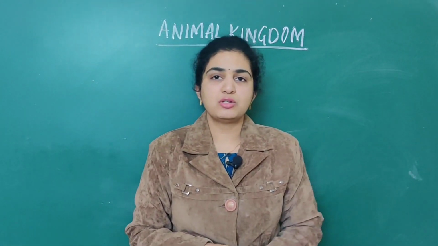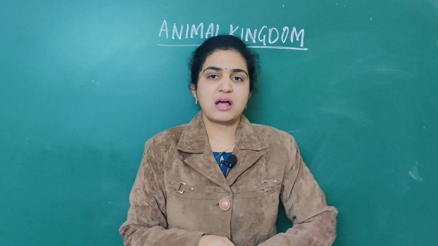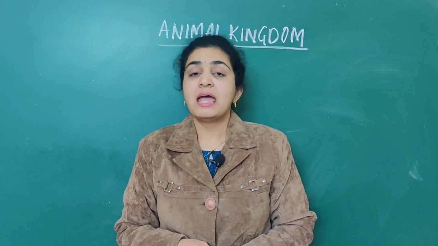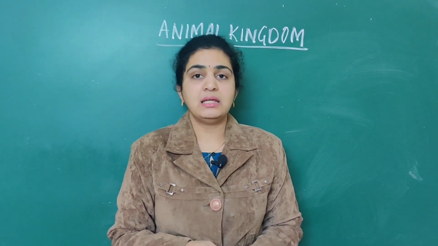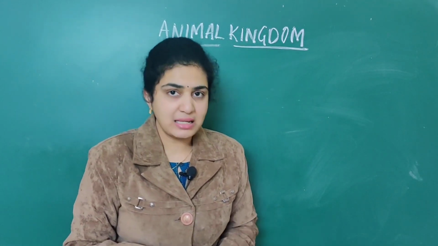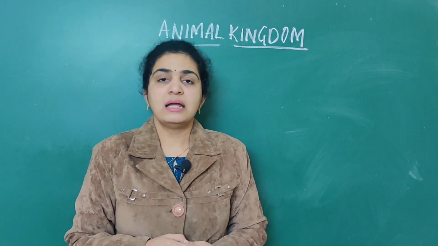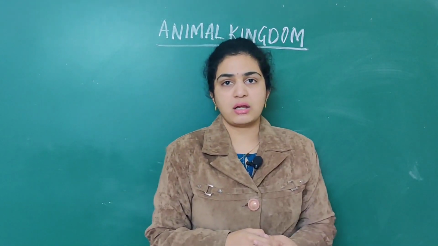In this lecture we are going to deal with animal kingdom. Already in the last class we have started about animal kingdom. In the animal kingdom, first, there are numerous unicellular as well as multicellular organisms. If there is only a single cell, it is called a unicellular organism.